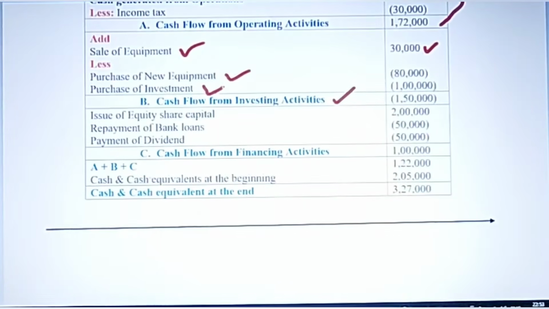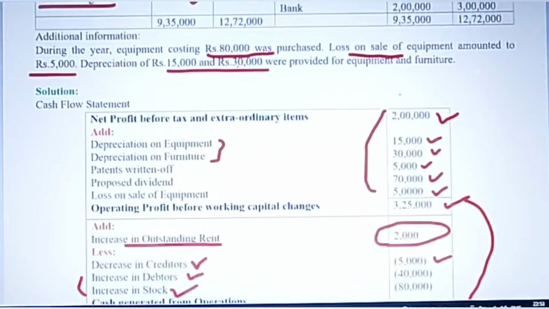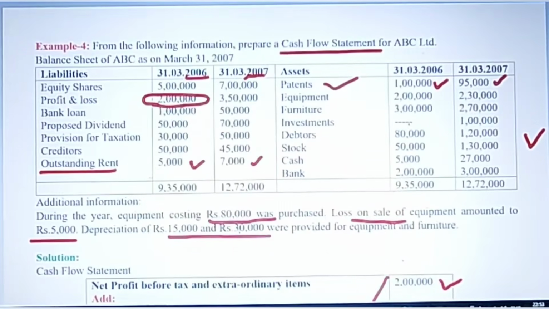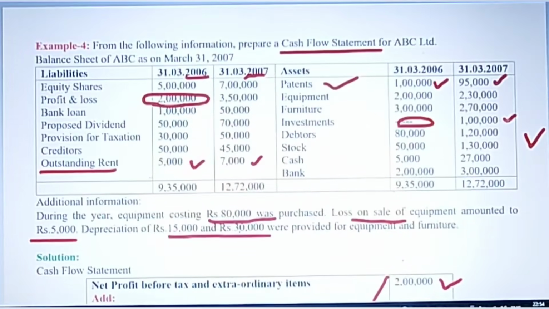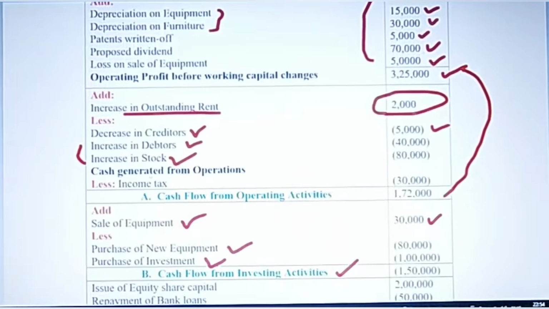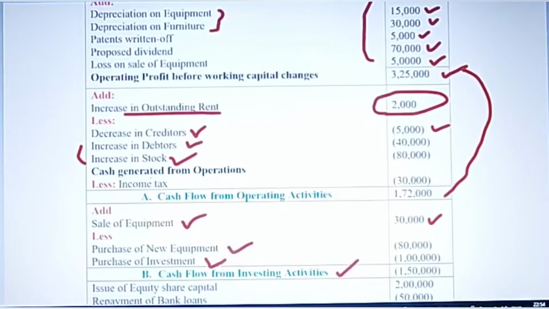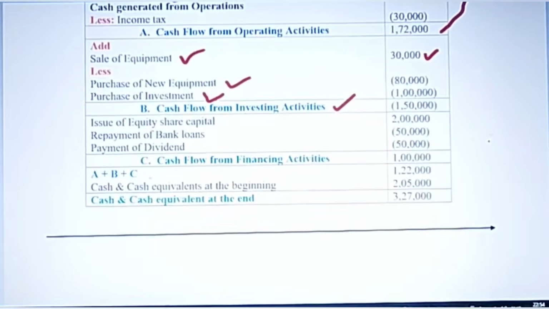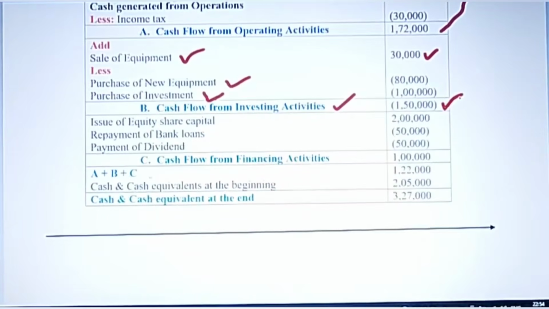We have also purchased investment. So we are taking all that differential figure which is there in the balance sheet. As you can see here, there was no investment in the previous year, and now it becomes 1 lakh. So like that, you have to subtract both the figures to find out the increase and decrease in the assets or liabilities. Okay, so you will get this cash flow from investing activities, which is a negative figure.